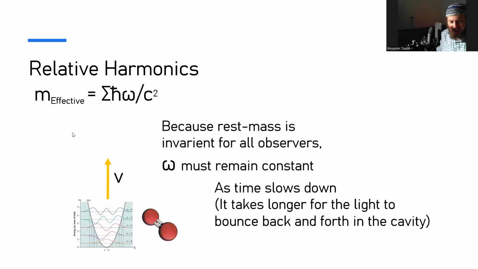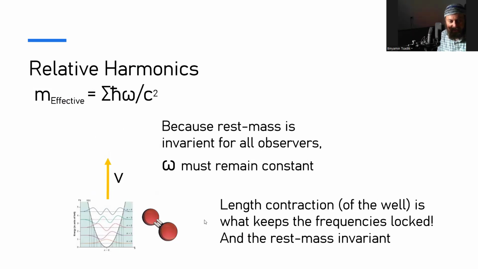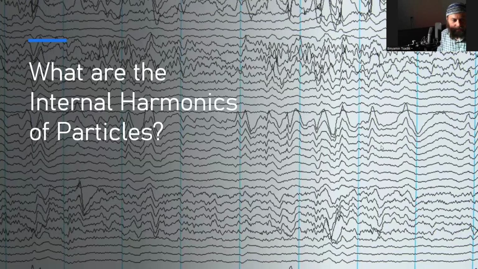Okay, that's interesting. So as time slows down, it takes longer for the light to bounce back and forth. That means this frequency has to go down. Therefore, to maintain the same frequency, the cavity must shrink. You must get something called length contraction. It keeps the frequencies locked and the rest mass invariant. So we know that the rest mass is invariant, so the frequencies must stay the same no matter how fast it's going. Okay, so what are the internal harmonics of particles?